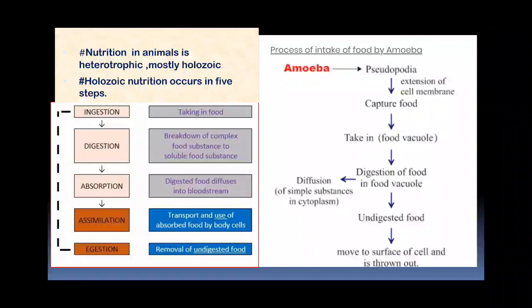Amoeba engulfs food by the process of phagocytosis using pseudopodia. It is a unicellular organism, and nutrition in amoeba takes place through the cell surface. In amoeba, food is captured by pseudopodia and gets enclosed in a food vacuole. Digestion occurs inside the food vacuole and the digested food diffuses into the cell cytoplasm, and the undigested part of the food is expelled at any point on the body surface.